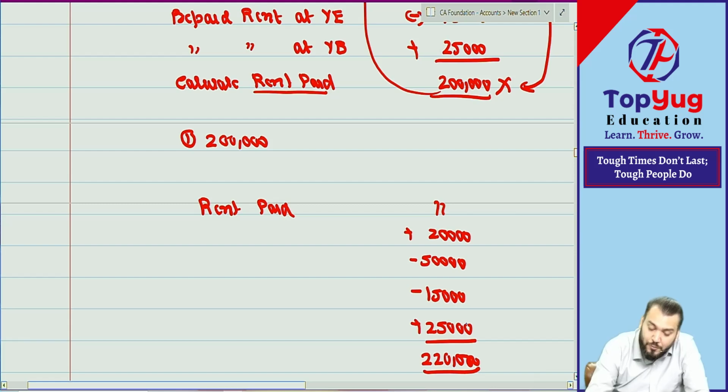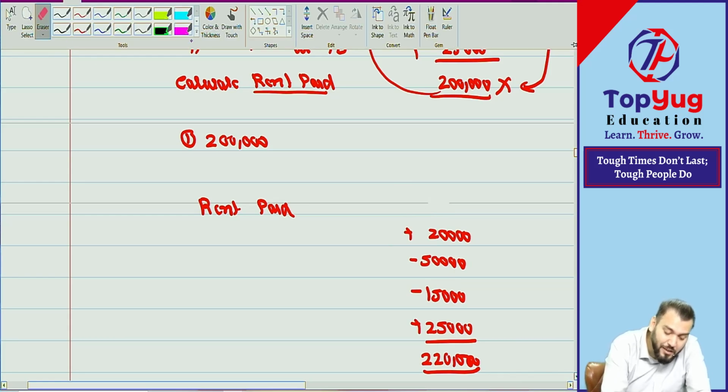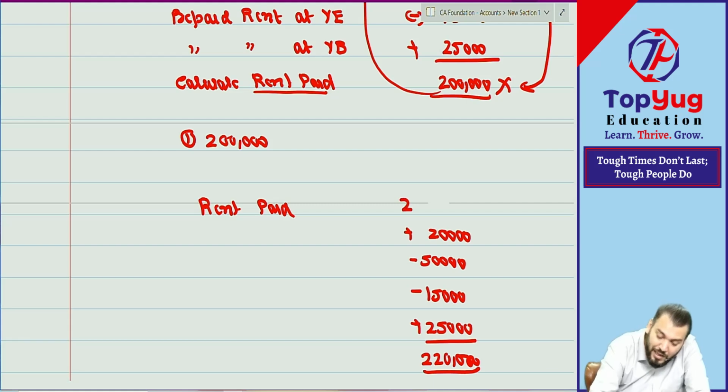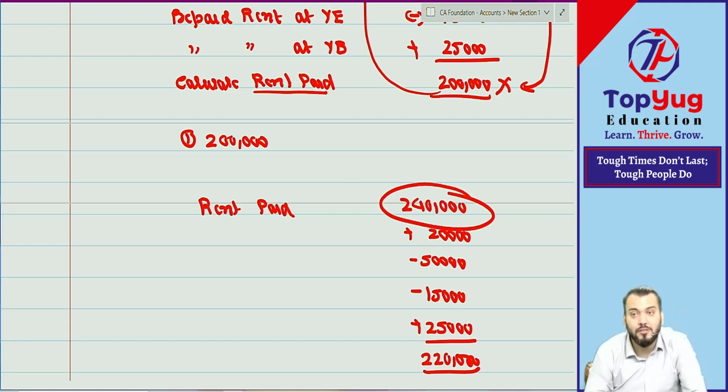20,000. Now if you want to calculate this, 2 lakh 20 minus 25 plus 15 plus 50 minus 20. How much will come? 2 lakh 40,000. So your answer becomes 2 lakh 40,000. This is your answer. Now if you do 2 lakh 40 plus minus, the same answer 2 lakh 20 will come.